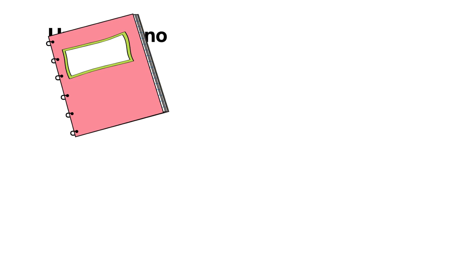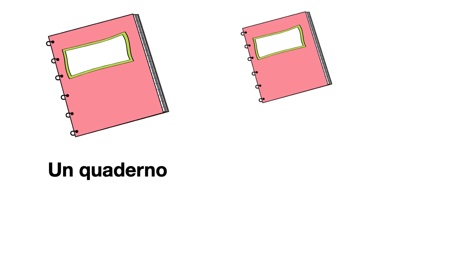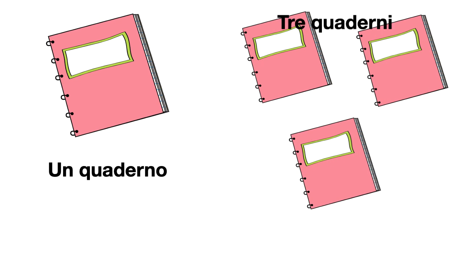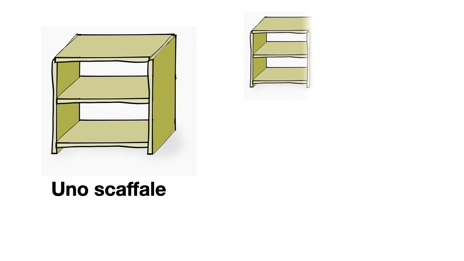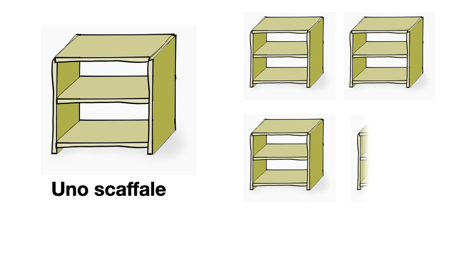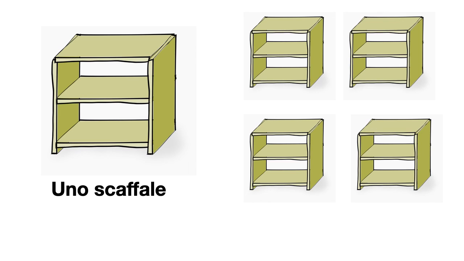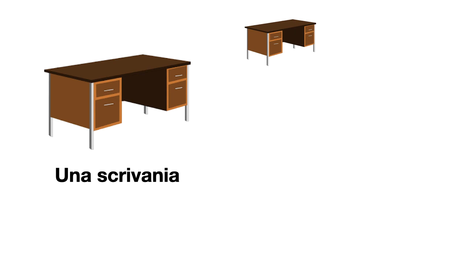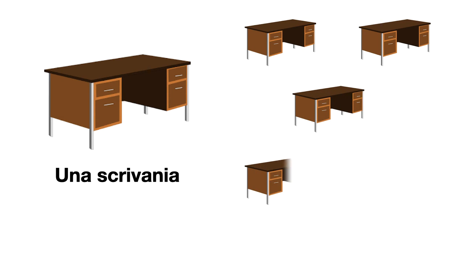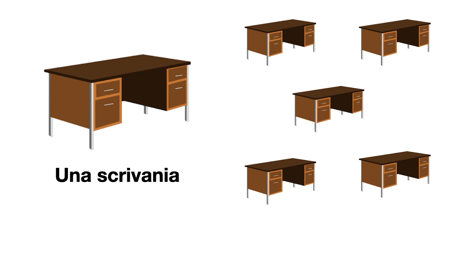Okay. Cos'è questo? Un quaderno. Contiamo. 1, 2, 3. 3 quaderni. O goes to I. Cos'è questo? Uno scaffale. Contiamo? 1, 2, 3, 4. Plurale di scaffale, scaffali. 4 scaffali. E goes to I. Cos'è? Scrivania, vero? Una scrivania. Contiamo adesso. 1, 2, 3, 4, 5. 5 scrivanie. A goes to E.